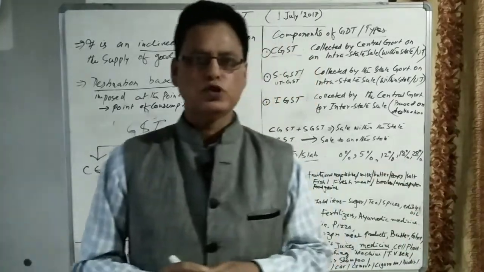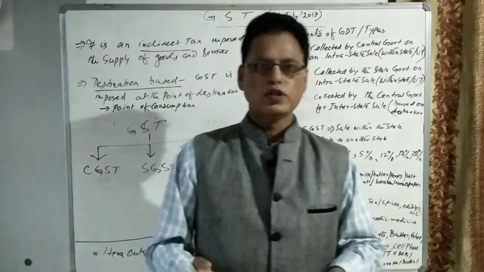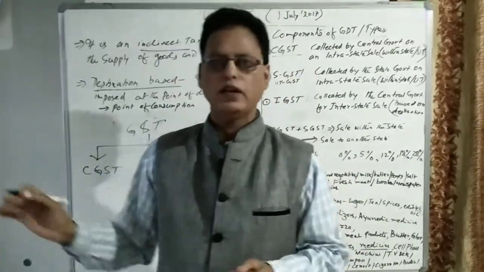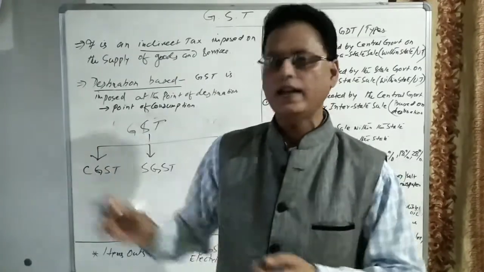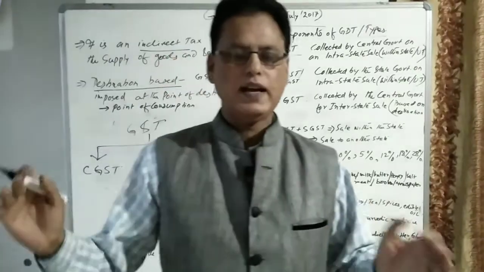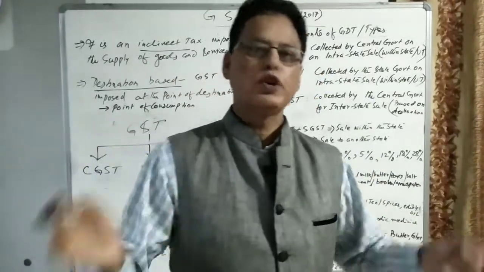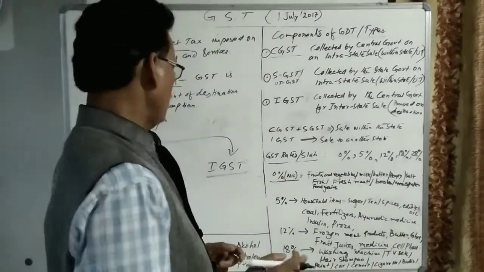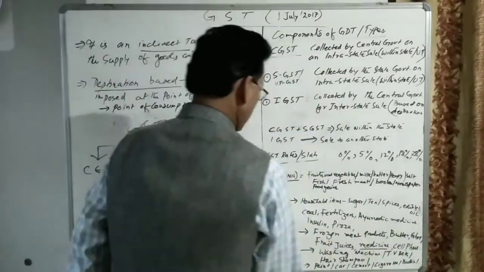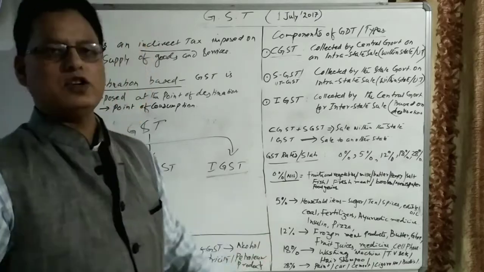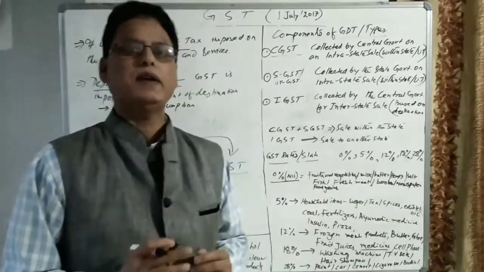Suppose you take the example of another good, medicine. Suppose the Cipla company is producing different types of medicine. Suppose the government collects 12% on medicine. So what will happen?